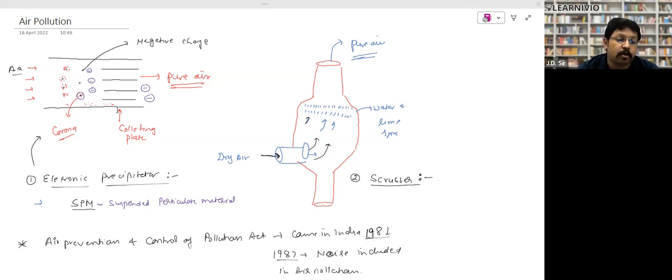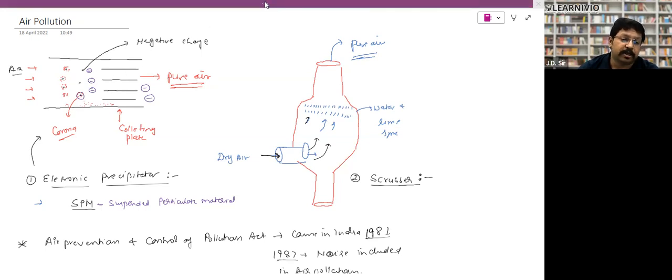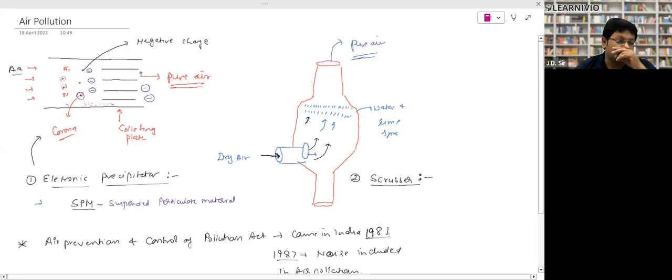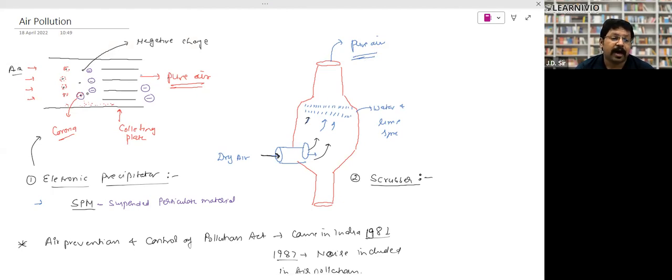These plates keep releasing negatively charged electrons, right? When these electrons are released, they collect the dust particles around them, and we call this structure a corona. Because it becomes heavier, it settles down on the collecting plate, and we remove it from here, right? And the pure air passes through it.